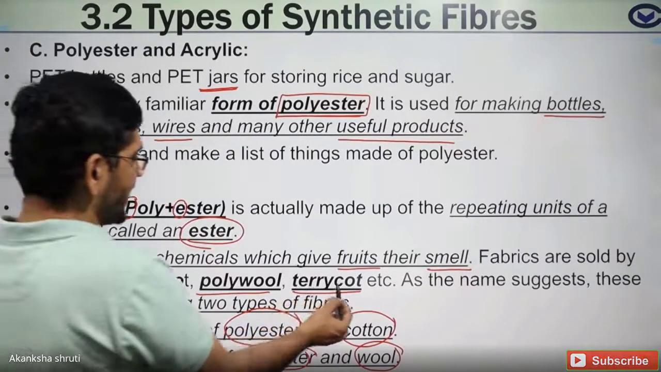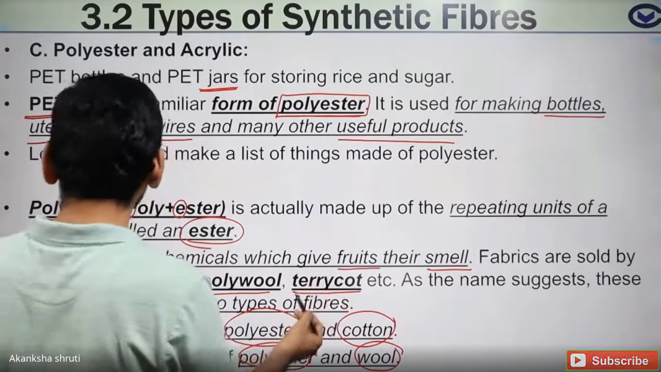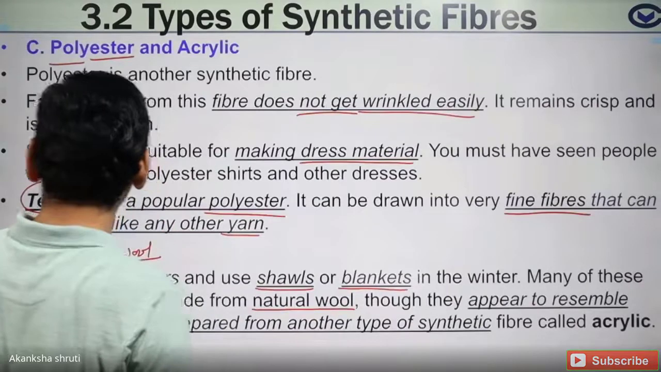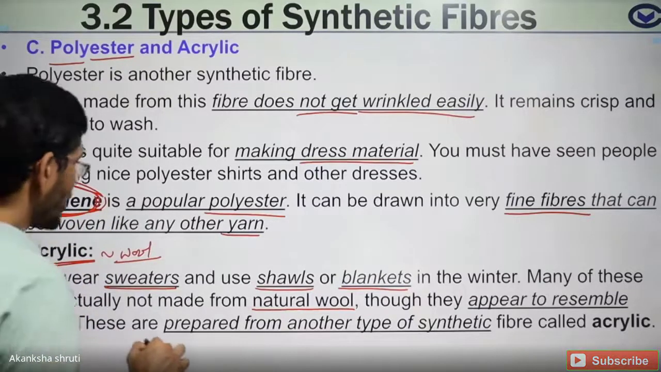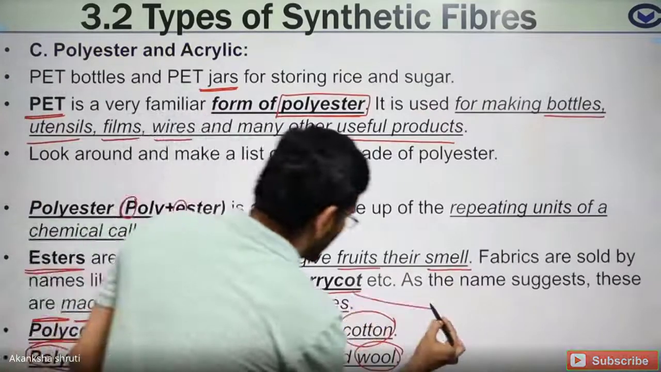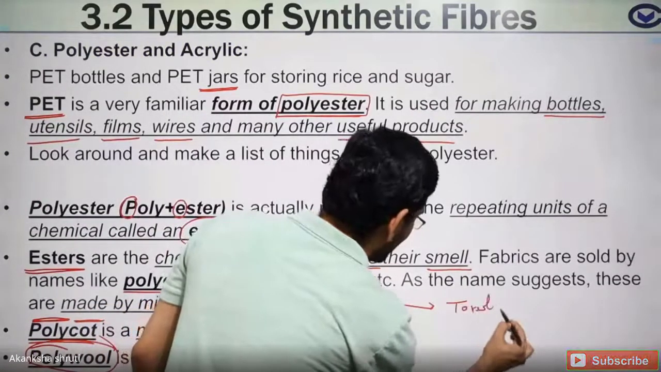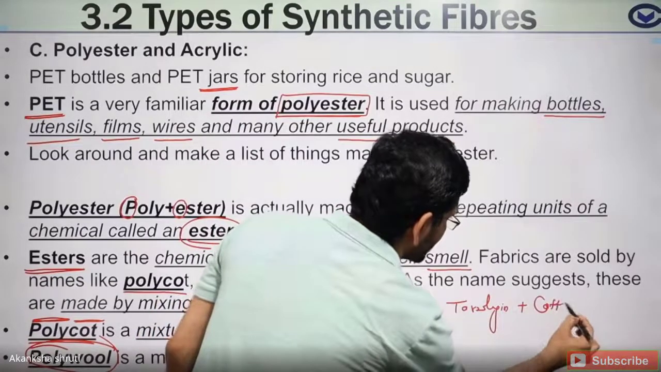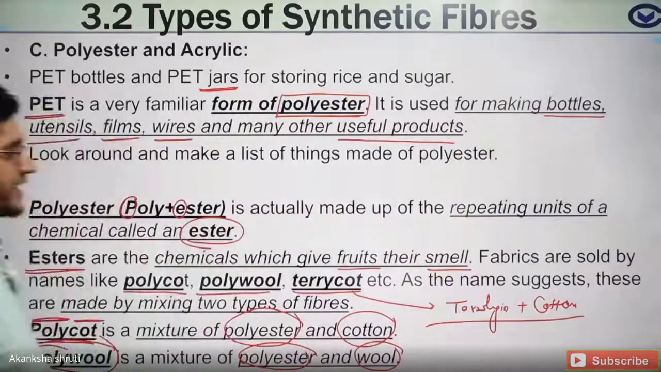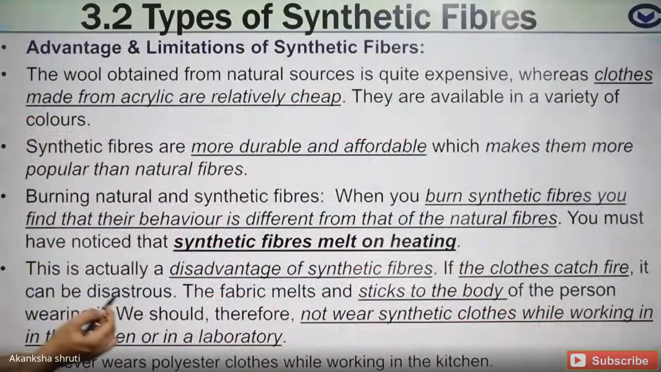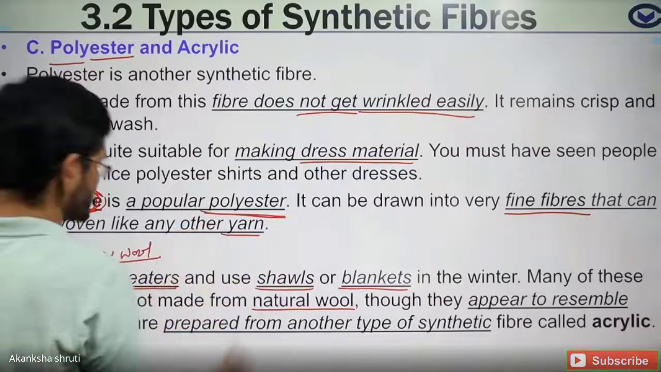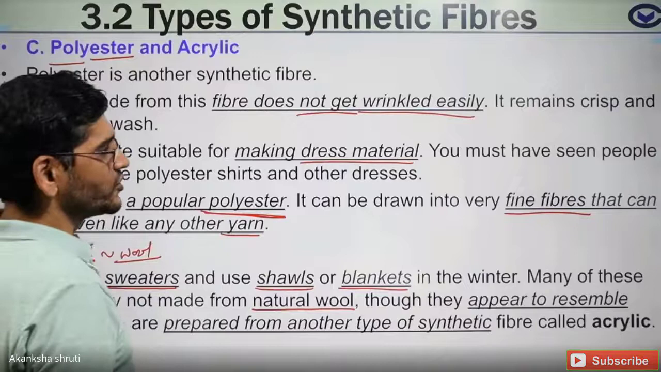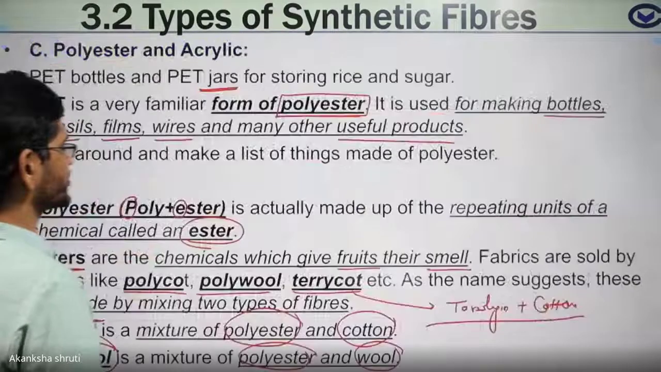This is the terrycot. Students, terylene is the other name of this polyester. Keep in mind, here we have understood this is terylene. So when this terylene is mixed with cotton, it is called terrycot. So it is terylene plus cotton. Keep in mind, it is terrycot. The same terylene, whatever we have learned now, is one kind of polyester, or a special kind of polyester, which has a very fine structure.